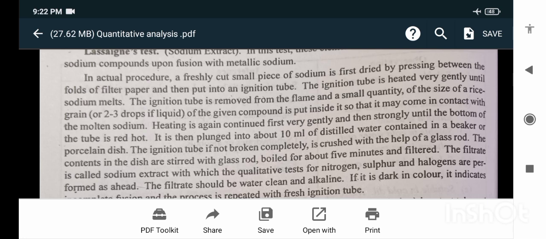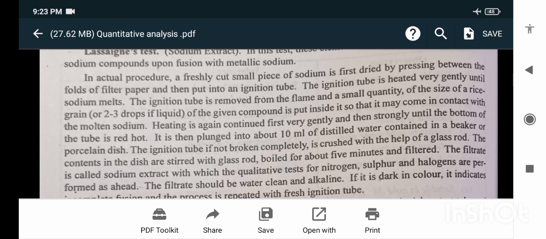or 2 to 3 drops if liquid, of the given compound is put inside it so that it may come in contact with the molten sodium. Heating is again continued, first very gently and then strongly, until the bottom of the tube is red hot. It is then plunged into about 10 ml of distilled water contained in a beaker or a porcelain dish. The ignition tube, if not broken completely, is crushed with the help of a glass rod.